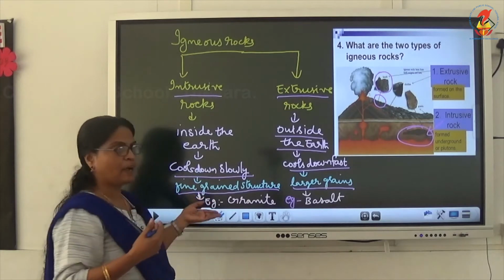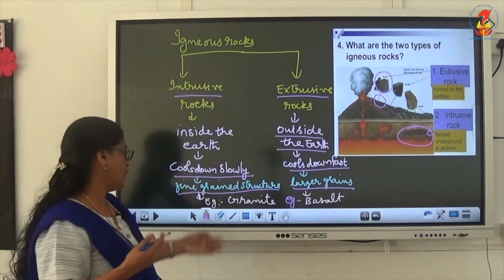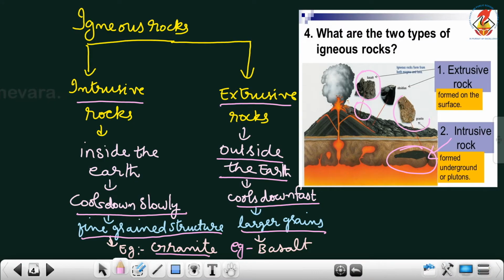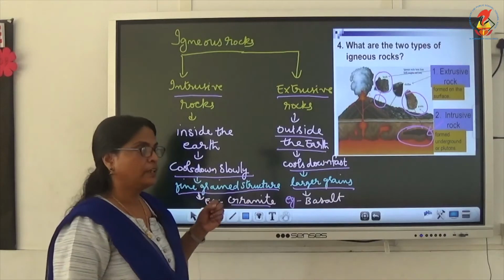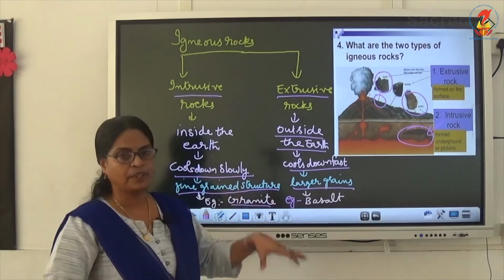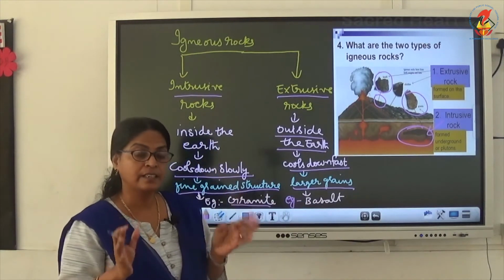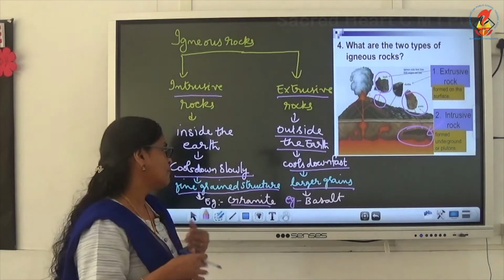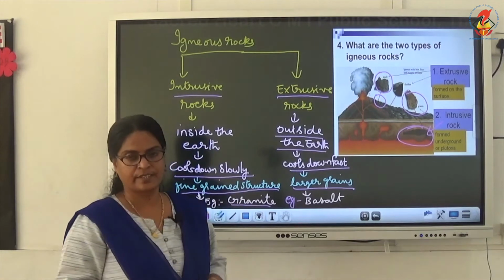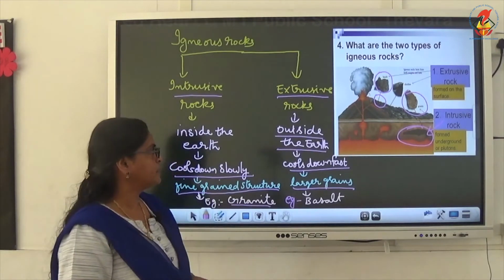Then an example for intrusive rocks is granite. You can see granite in the picture. This is an example of which rock? Intrusive rocks. And you know that granites are very costly, right? It is formed under the earth and it takes thousands of years to form granites, the intrusive rocks. Okay children, now you understood?